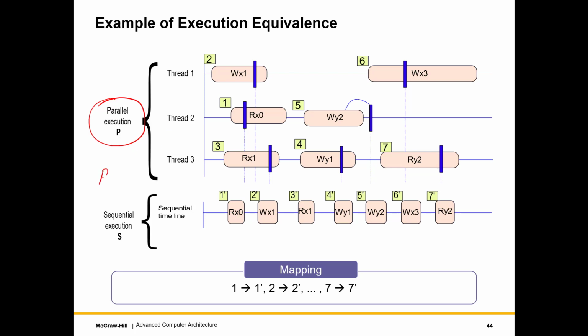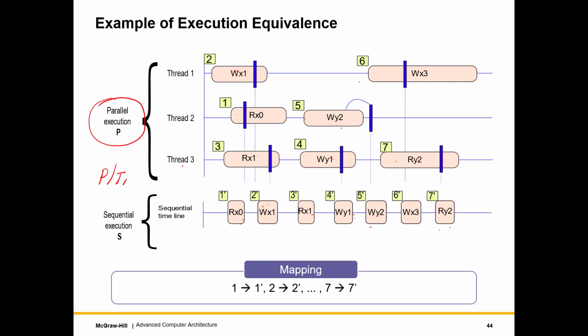So if we consider, let's say, P and thread 1, it is 2 and 6. As you can see, we have 2 dash over here, which is the same, Wx1. We have 6 over here, Wx3. 6 appears after 2. Similarly, 1 and 5, we have 1 dash and 5 dash over here. 1 is Rx0, Rx0. 5 is Wy2, this is Wy2. Then we have 3, 4 and 7, where we have Rx1, Ry1 and Ry2.